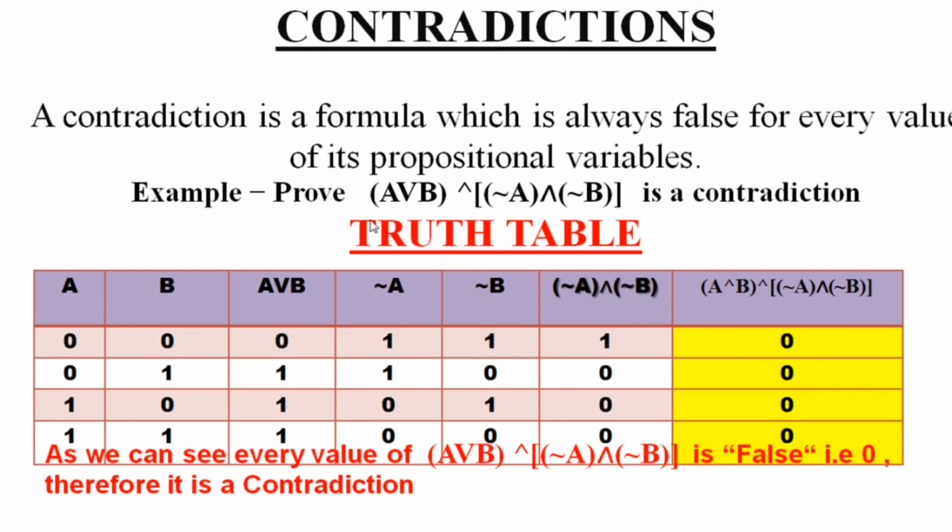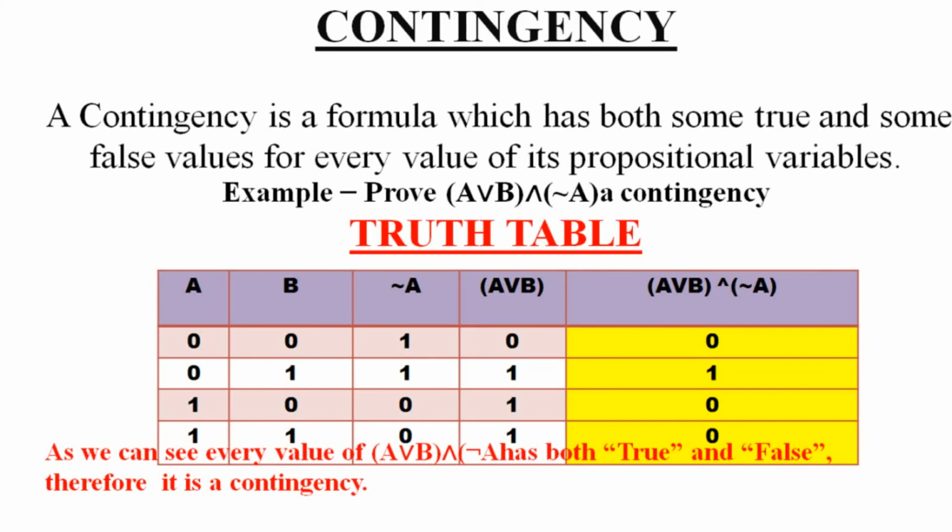This, and finally this entire thing is giving you what? And you see the last column, if it is filled up with all zeros, then it is a contradiction. Same thing out here. If it is a mixture of zeros and ones, then it would be a contingency, right? So tautology means all ones, contradiction means the last column will be having all zeros, and contingency means it will have a mixture of zeros and ones.